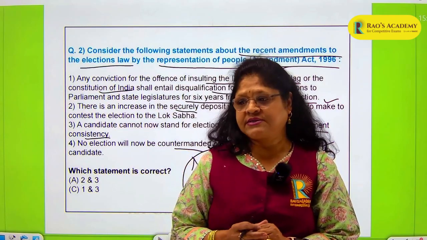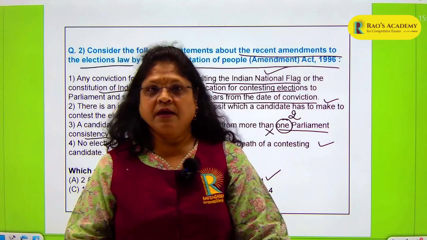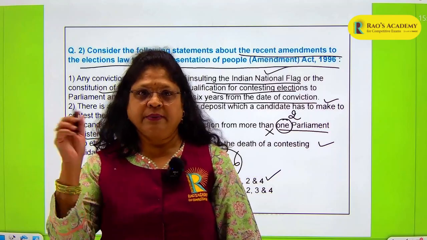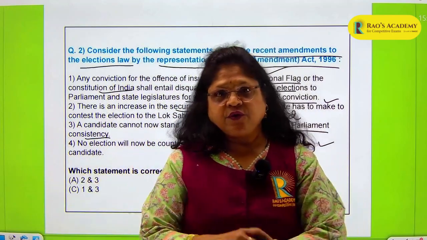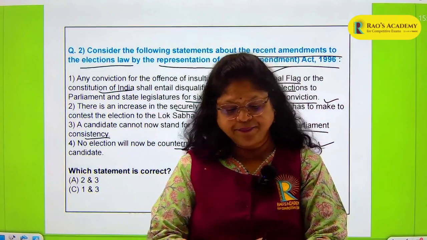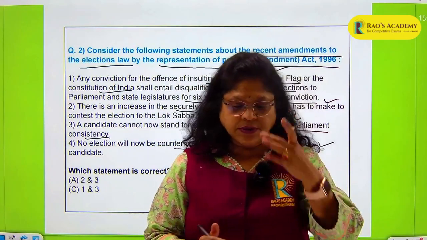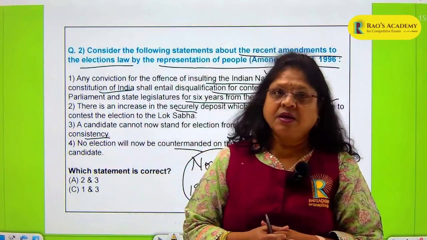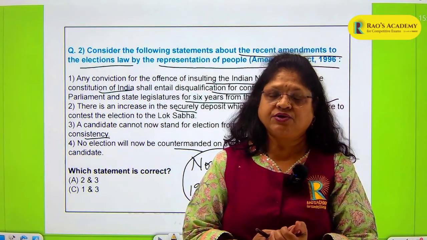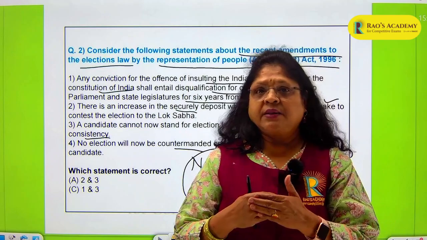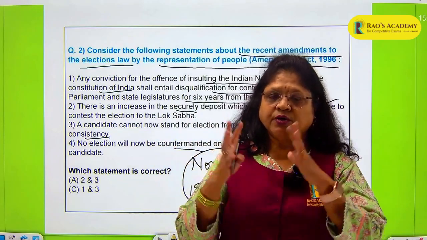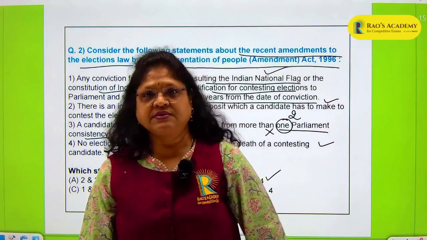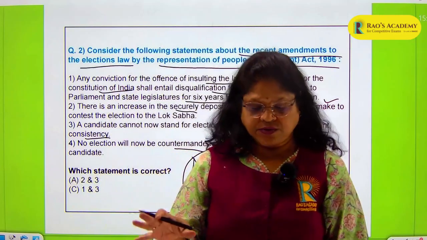Delimitation of constituencies means that according to the population, the constituencies of a particular area are demarcated or delimited. So the procedure for delimitation was set up in this particular act, and under Article 82 of the Constitution, Parliament can enact a delimitation act after every census. So after every census, we are supposed to have a delimitation of each constituency where the population has increased or decreased, because the number of seats is allotted according to the population. So obviously, after every census, you need to have the delimitation of the constituencies.